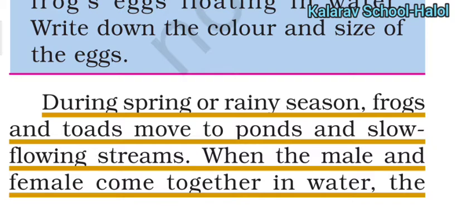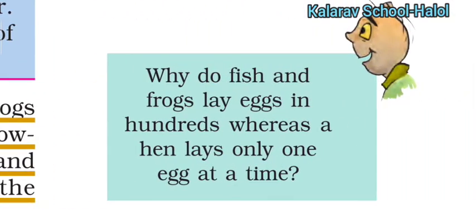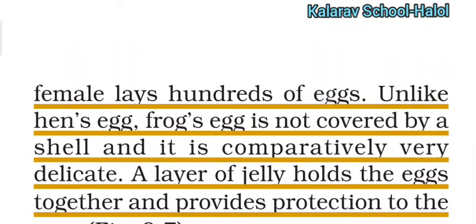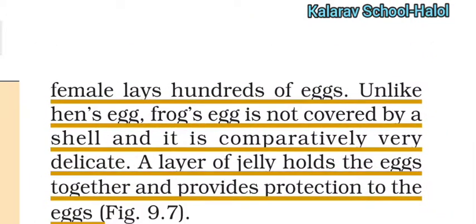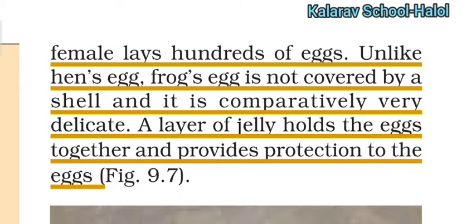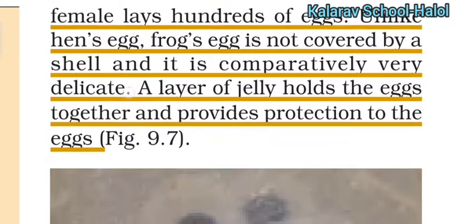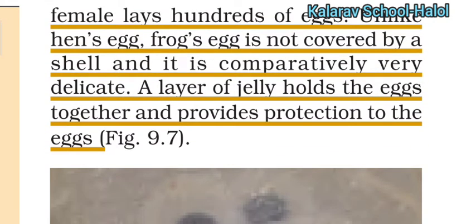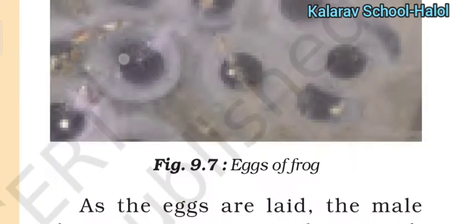When the male and female come together in water, the female lays hundreds of eggs. Unlike a hen's egg, frog eggs are not covered by a shell, but are comparatively very delicate. A layer of jelly holds the eggs together and provides protection to them.